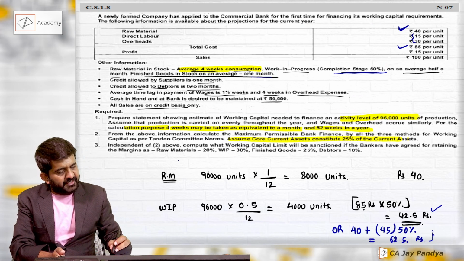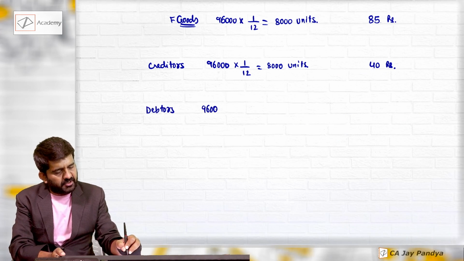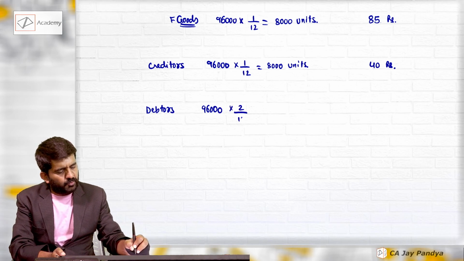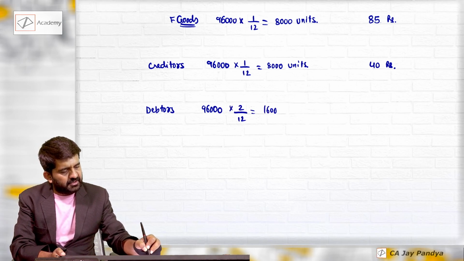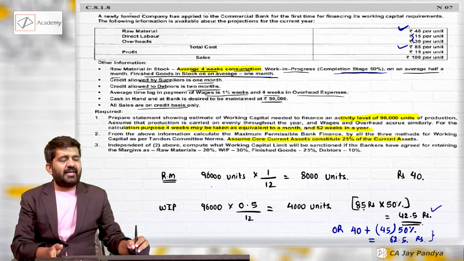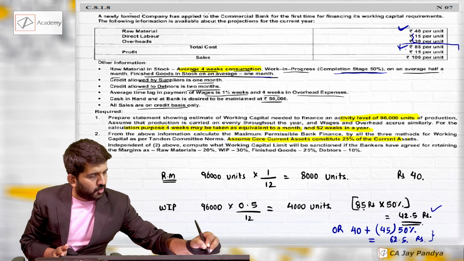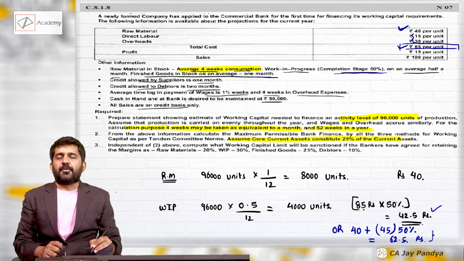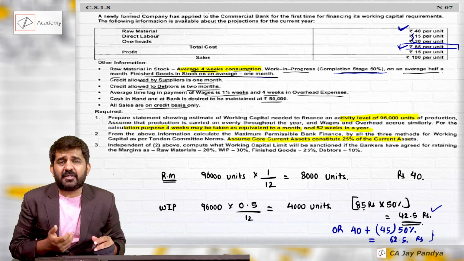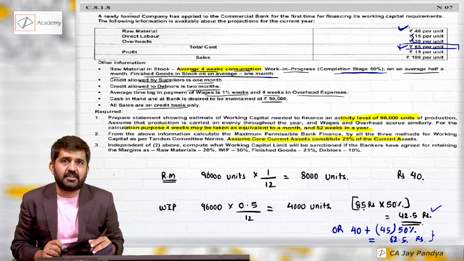Credit allowed to debtors is 2 months. Debtors, assuming all sales is on credit, into 2 divided by 12 is 16,000 units. The rate applicable. See, in absence of information, you should always take total cost, ignoring profit. But in some of the cases, you may take even selling price. If bank is ready to finance your selling price, you can take debtors as selling price.